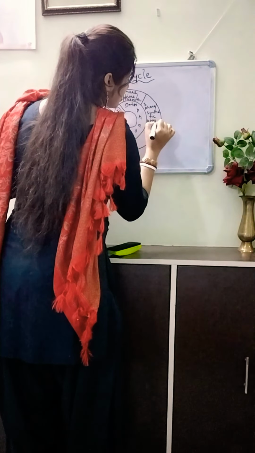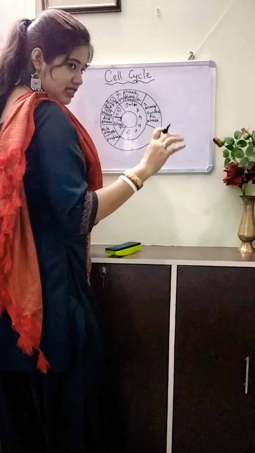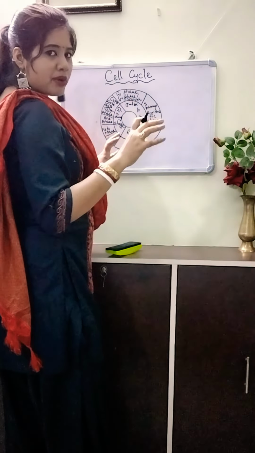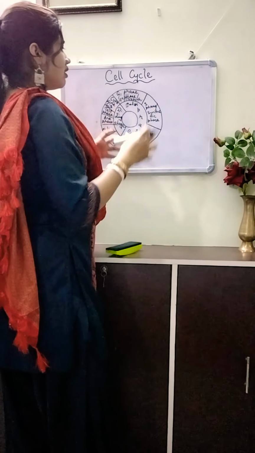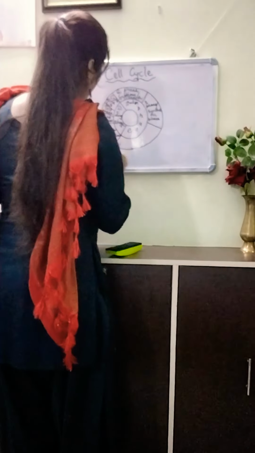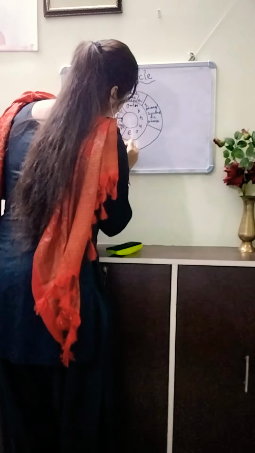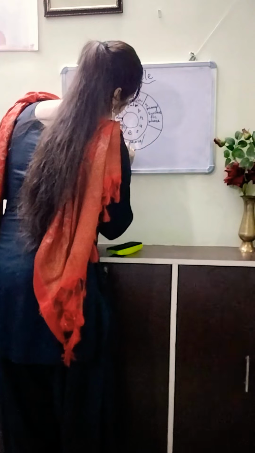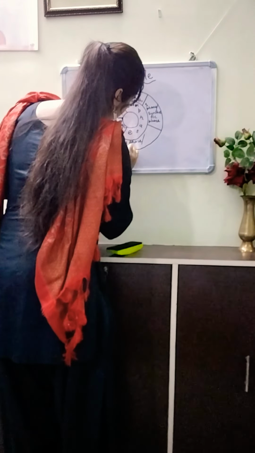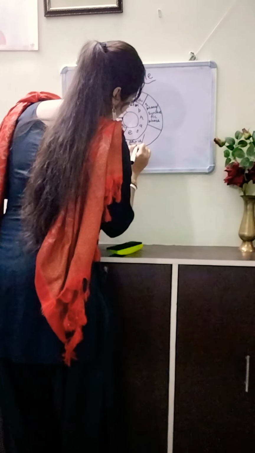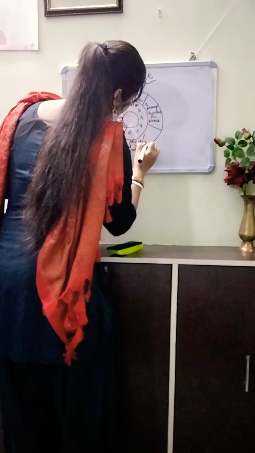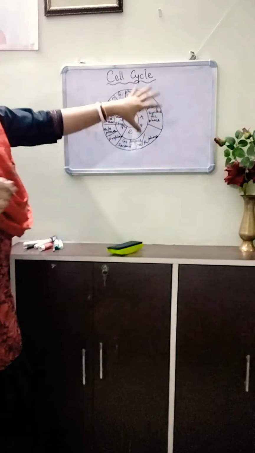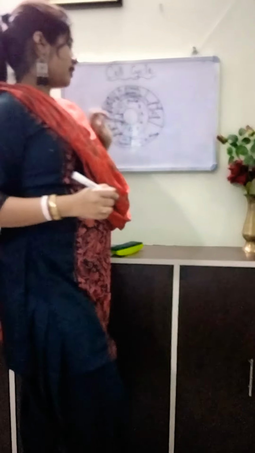We will be discussing these phases in details later. Now I am just giving an outline to know about how the cell cycle occurs. And the last one is the G2 phase, that is the second growth phase or gap 2 phase. Okay, so this is all about the cell cycle.